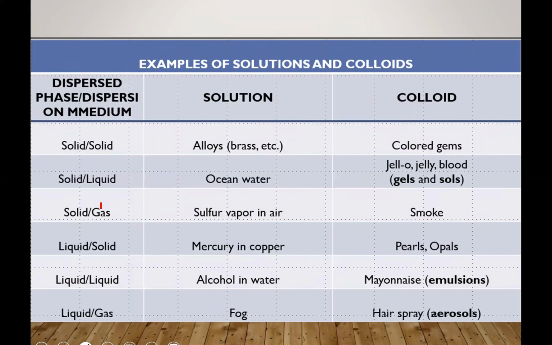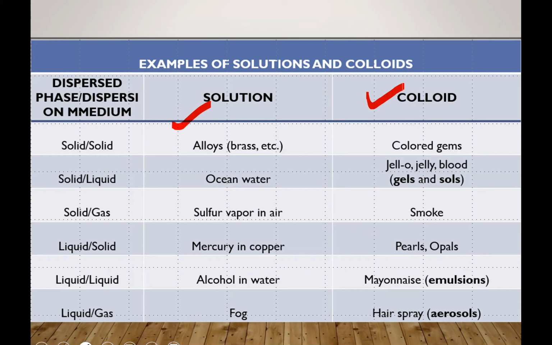Here are some examples of solutions and colloids. So there are 3 columns. The first column is based upon dispersed phase and dispersion medium. So we will change dispersed phase and dispersion medium, and depending upon the dispersed phase and dispersion medium, there are different kinds of solutions and different kinds of colloids.